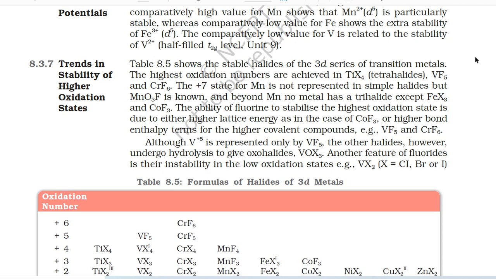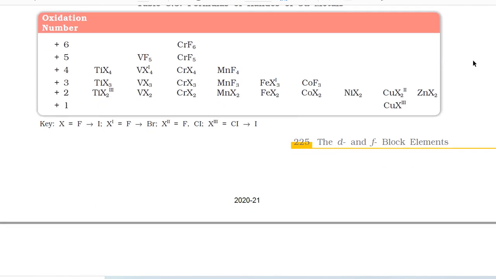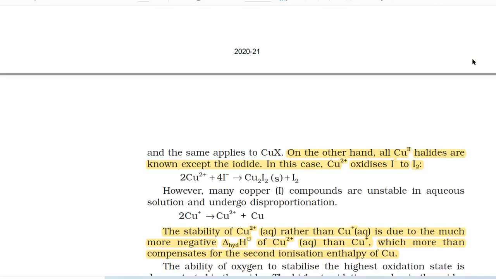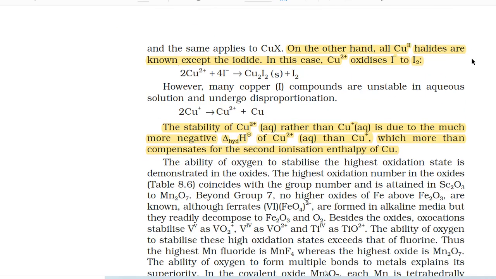Table 8.5 Formulas of halides of 3d metals. And the same applies to CuX. On the other hand, all Cu(II) halides are known except the iodide. In this case, Cu2+ oxidizes I- to I2: 2Cu2+ + 4I- gives Cu2I2 (solid) + I2.